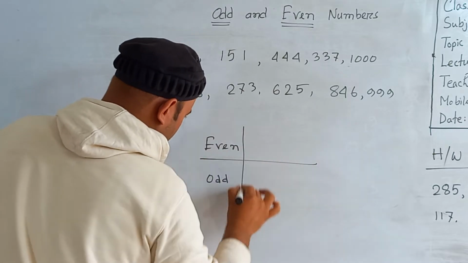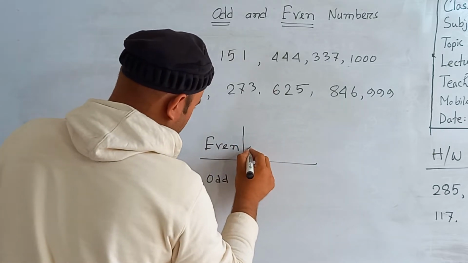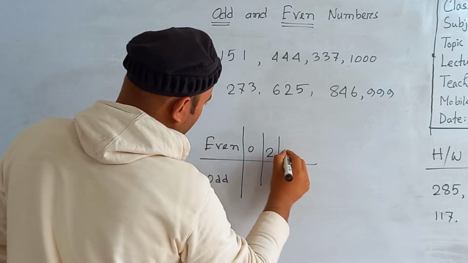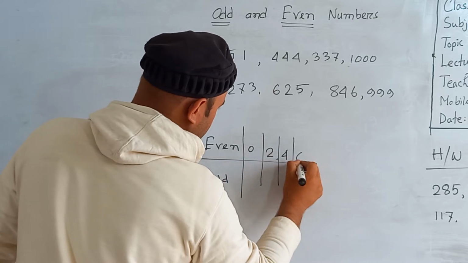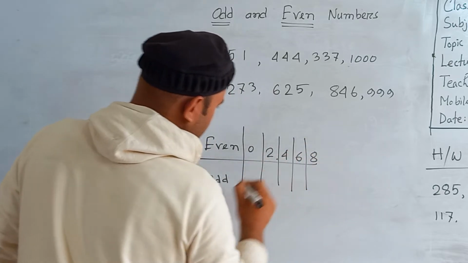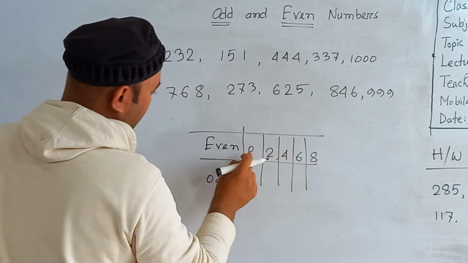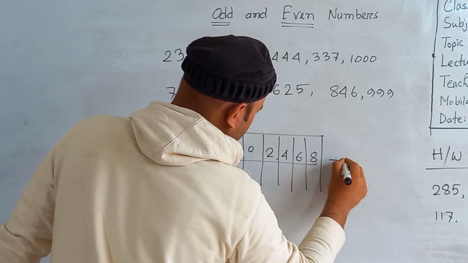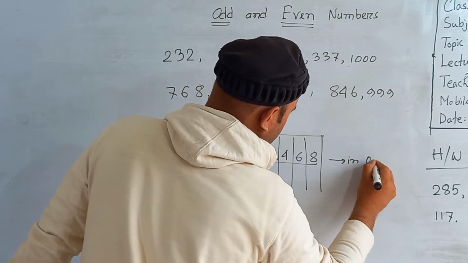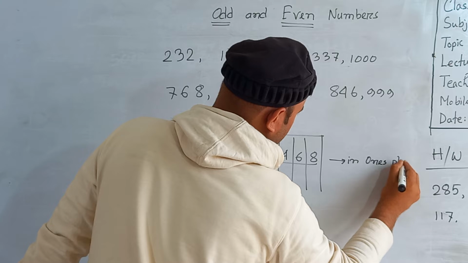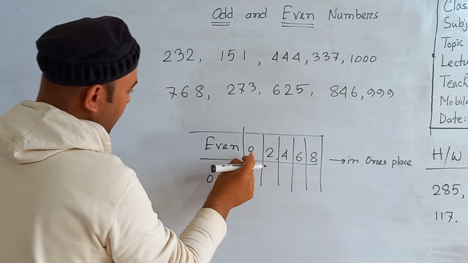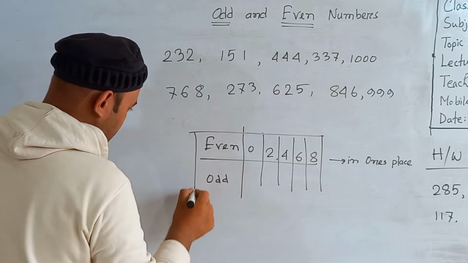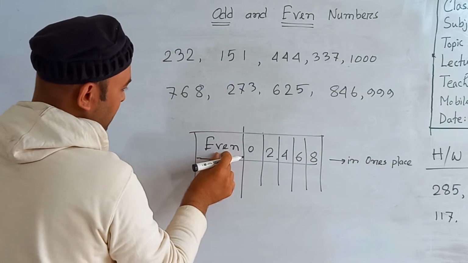If you find 0, 2, 4, 6 and 8 in ones place, then the number is called an even number.